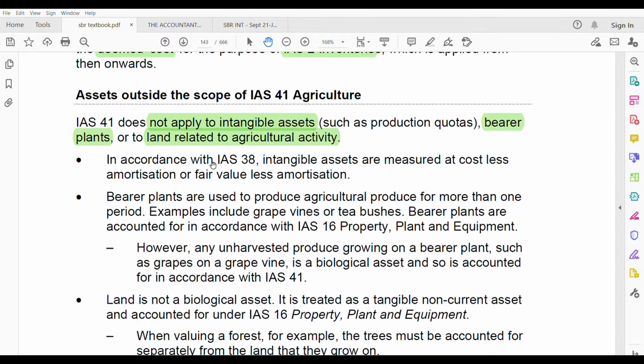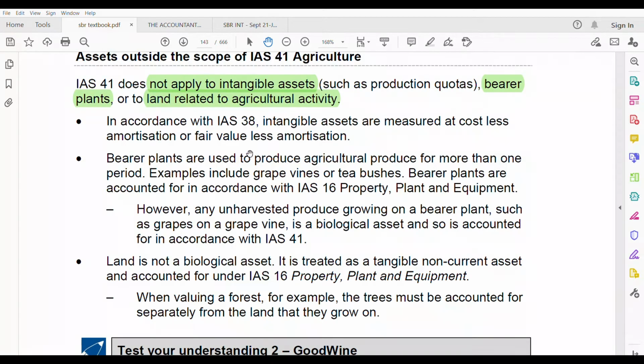In accordance with IAS 38, intangible assets are measured at cost less amortization or fair value less amortization. What if it's an intangible asset? Then not IAS 41, you apply IAS 38. It depends on which method you choose, the cost model or the fair value model, but you have to deduct amortization under both methods. Bearer plants are used to produce agricultural produce for more than one period. Examples include grapevines or tea bushes. Bearer plants are accounted for in accordance with IAS 16. That's why they are not under IAS 41.